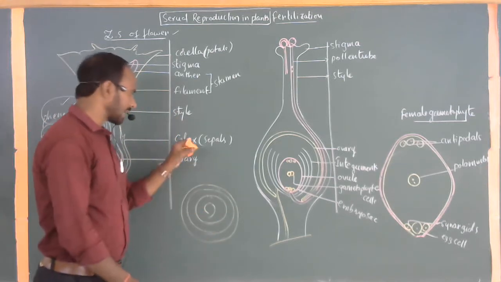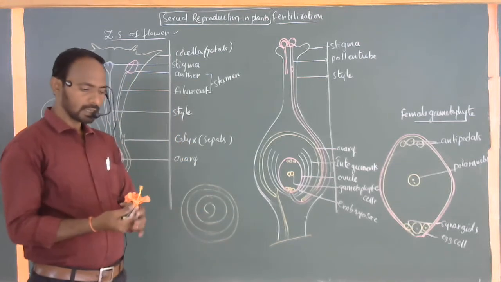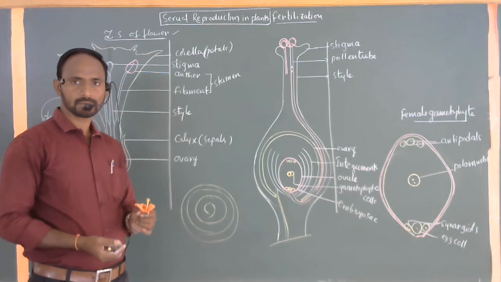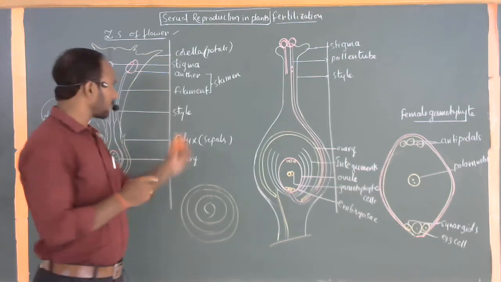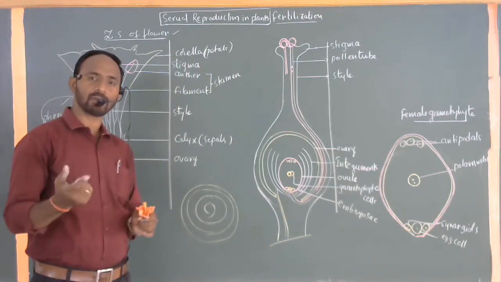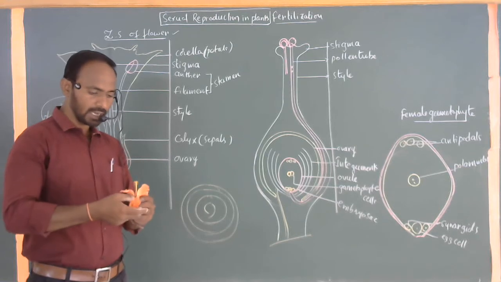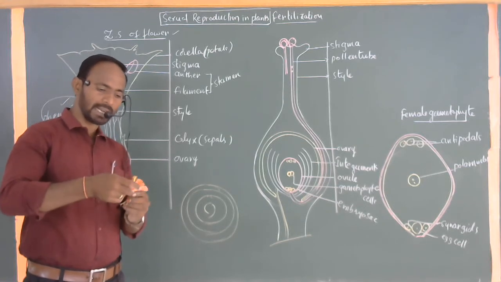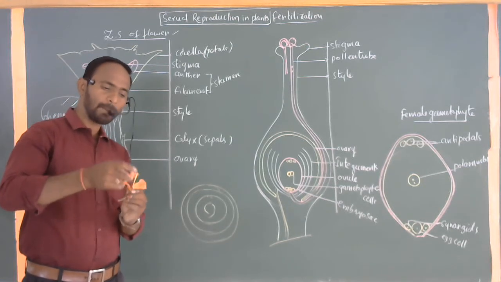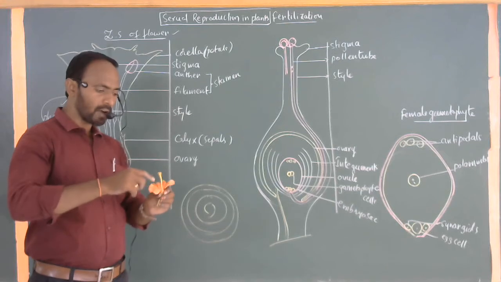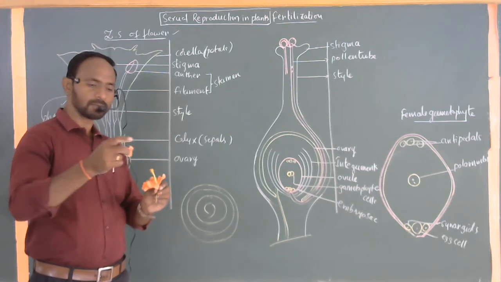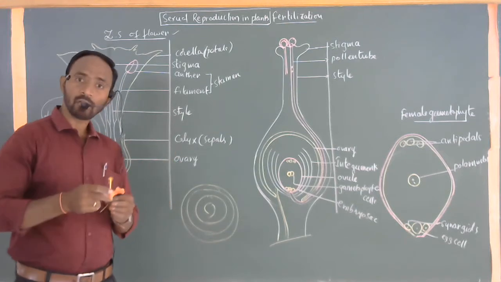First ring is called as a calyx or sepals. Second ring, these are the bright colored. The coloring appearance of this particular corolla or petals may vary from flower to flower. So for example, individually, this one is called as one petal. A group of petals: 1, 2, 3, 4, 5. For example, hibiscus has 5 petals.